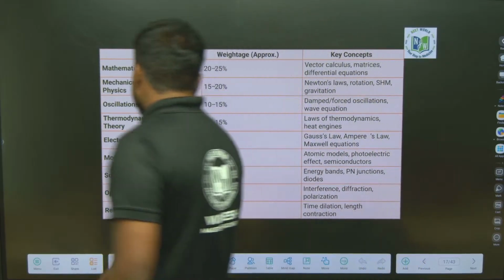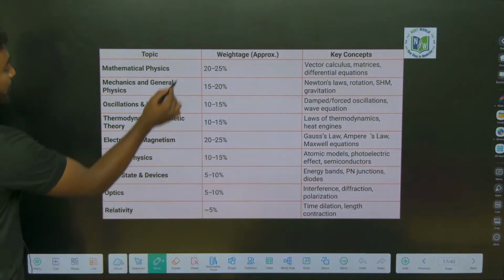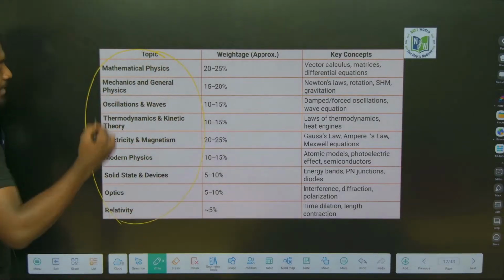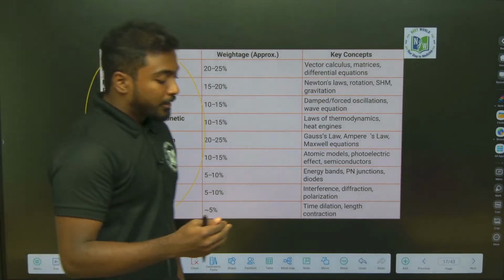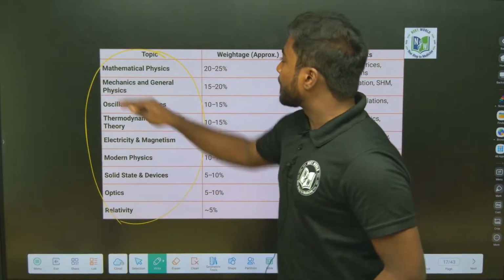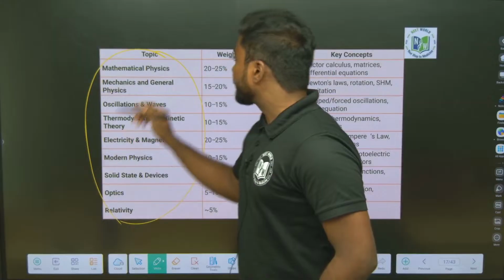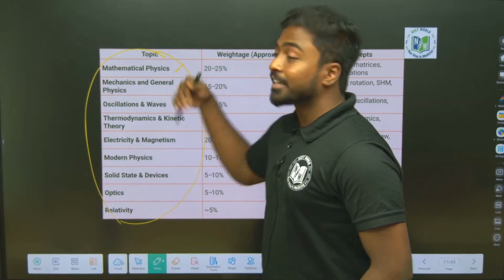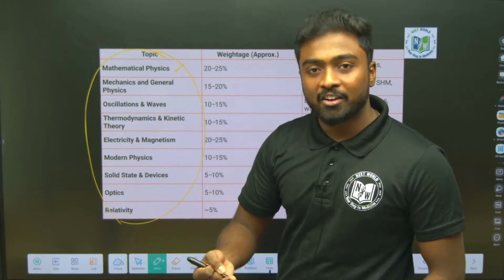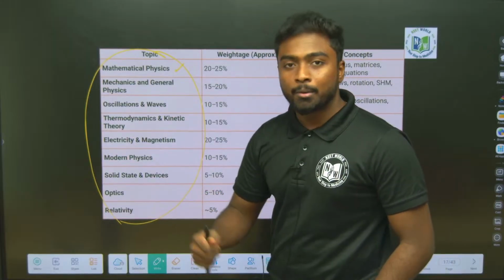These are the topics that come under physics. Mathematical physics covers basic mathematics, and mechanics and general physics covers kinematics, laws of motion, work power energy, everything.